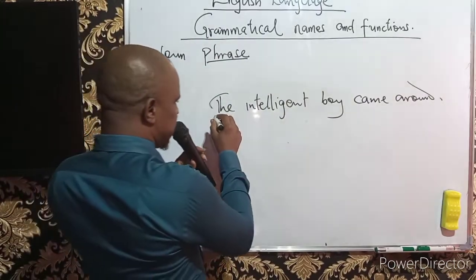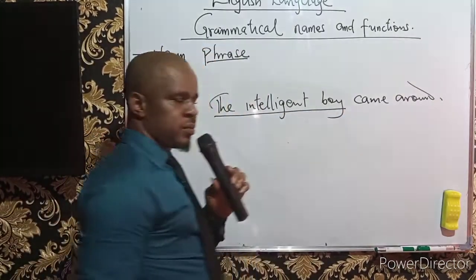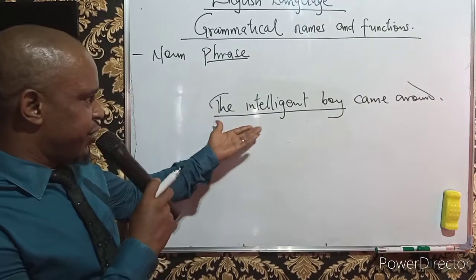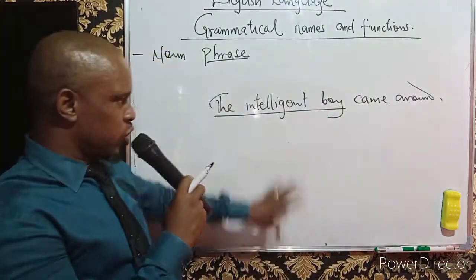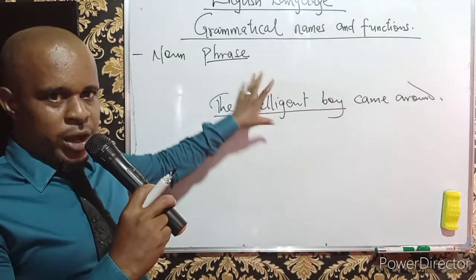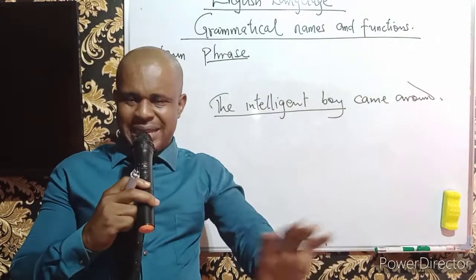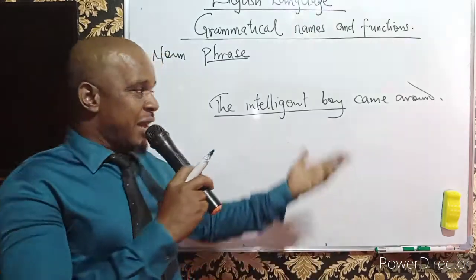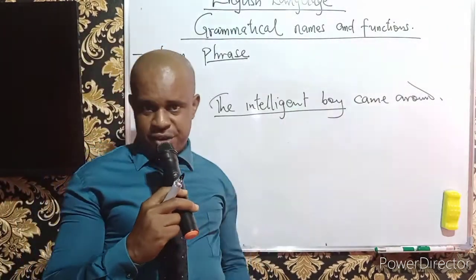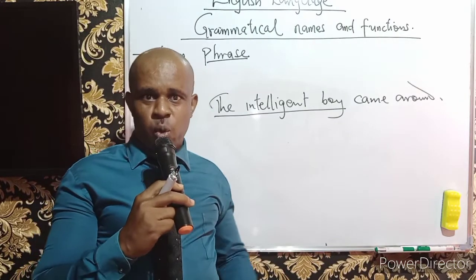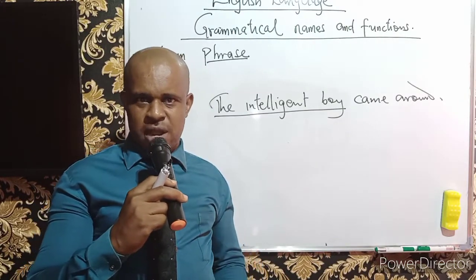And then we underline this. Now we have the intelligent boy came around. What do we notice here? We are talking about somebody that came around. And the person is, by name, the intelligent boy. Of course, the intelligent boy will have his own natural name.